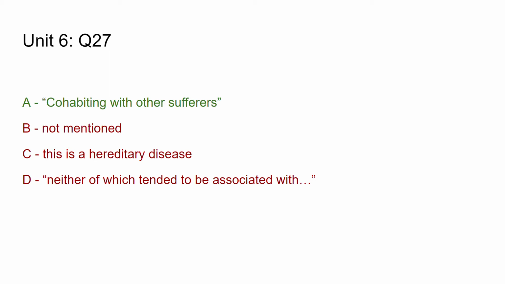If you have a disease and it's not hereditary, but it's contagious and lots of people live together, then lots of people are going to get that disease, but that doesn't mean it's hereditary. It's just simply contagious. So hopefully that's pretty clear. I'll go through the others.